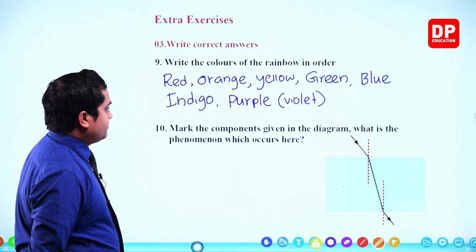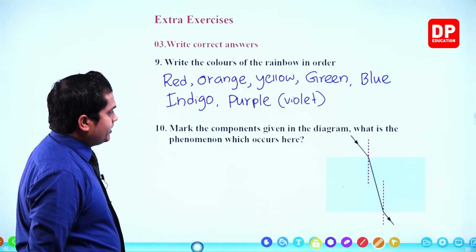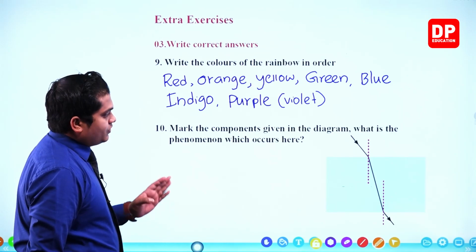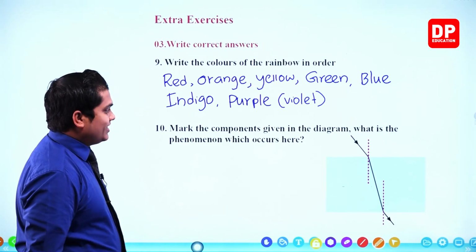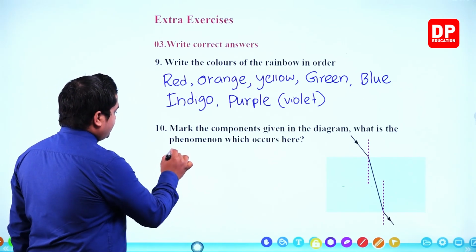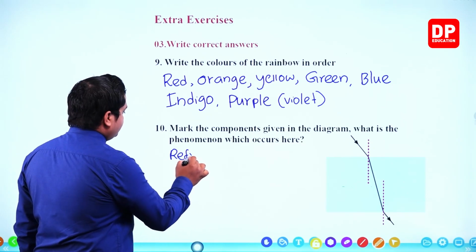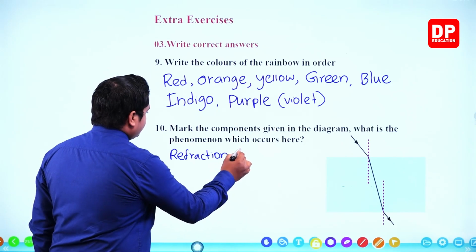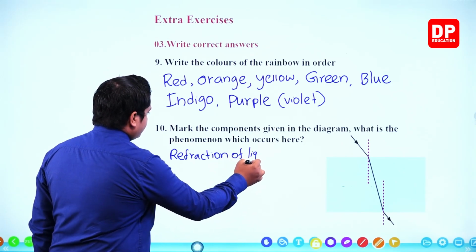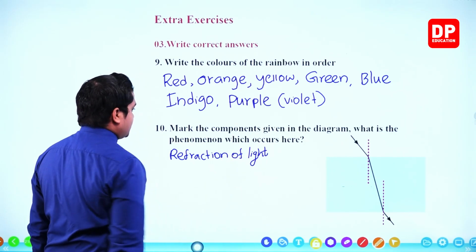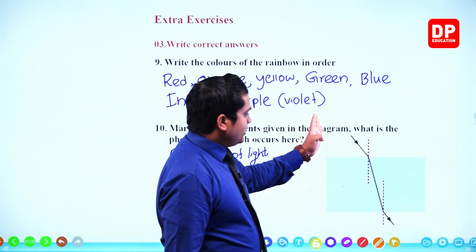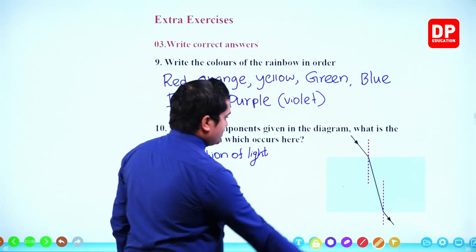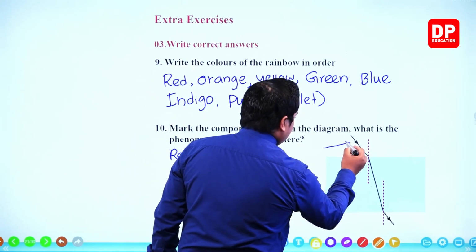Then the next question. Mark the components given in the diagram. What is the phenomenon which occurs here? So the phenomenon which occurs here is the refraction of light. As you can see, you can clearly observe it is going to bend and travel. So the components, very simple. This is the incident ray.